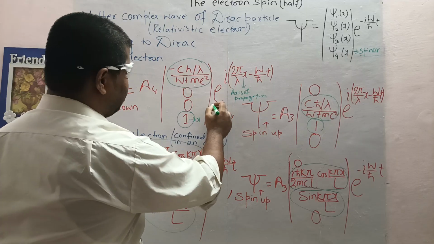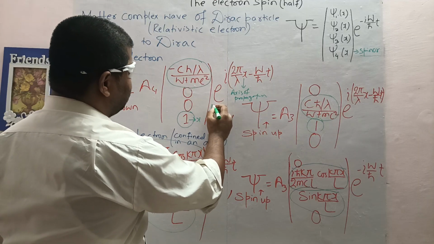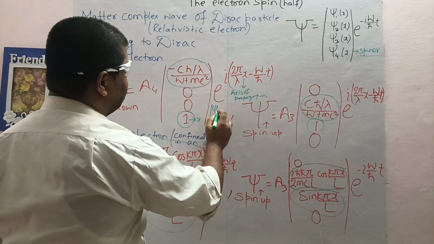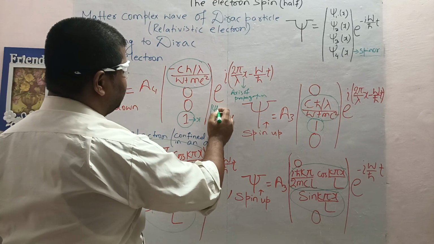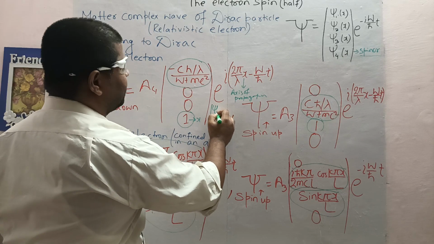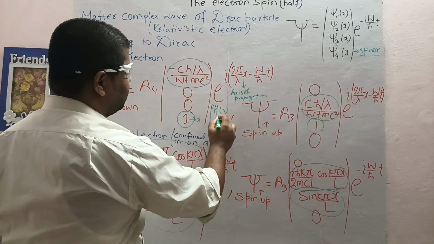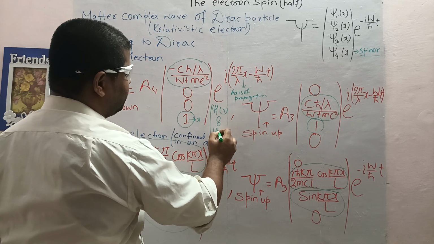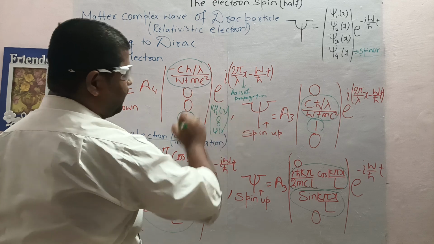See, a spinor for this is, this would be along y-axis, 0, 0, and this would be along x-axis for this.